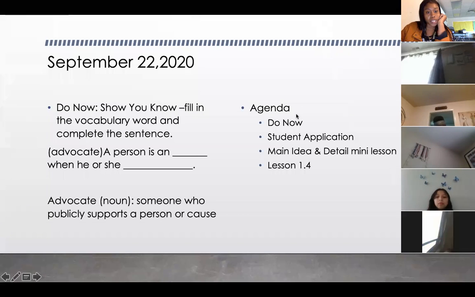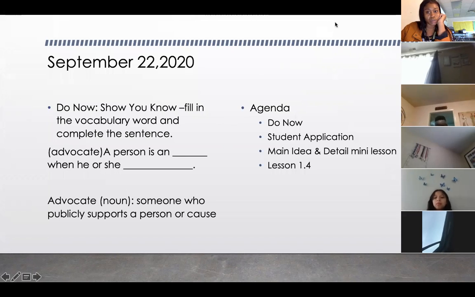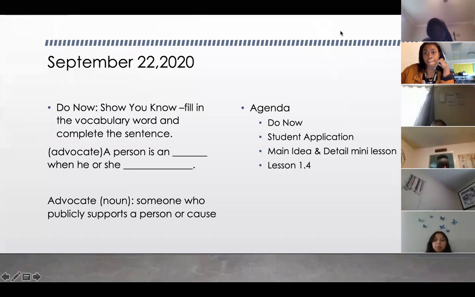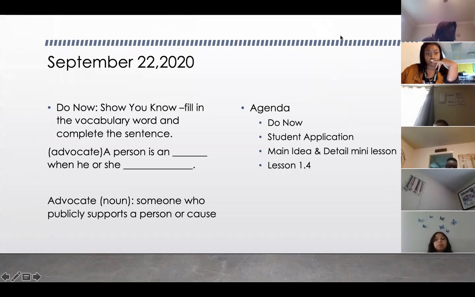Renaya says a person is an advocate when he or she agrees with other people's thoughts. Okay. Dewan, not sure. Ivana, Leslie, and Renaya, you guys can go ahead and pull up your student application.